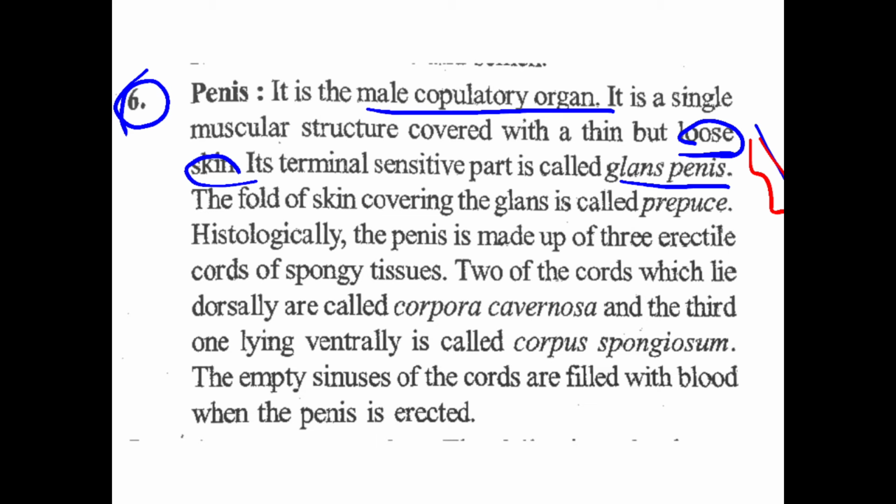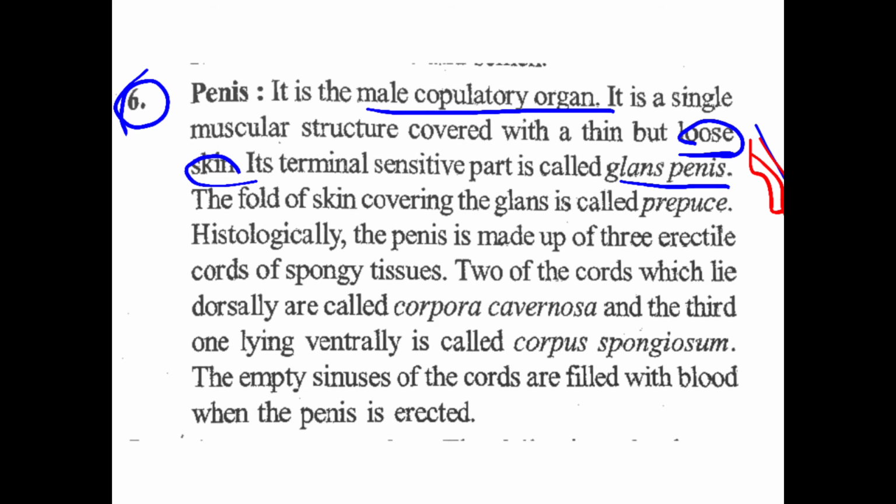Histologically, the penis is made up of 3 erectile cords of spongy tissue. Histologically means internally, the penis is made up of 3 erectile cords or spongy tissue.